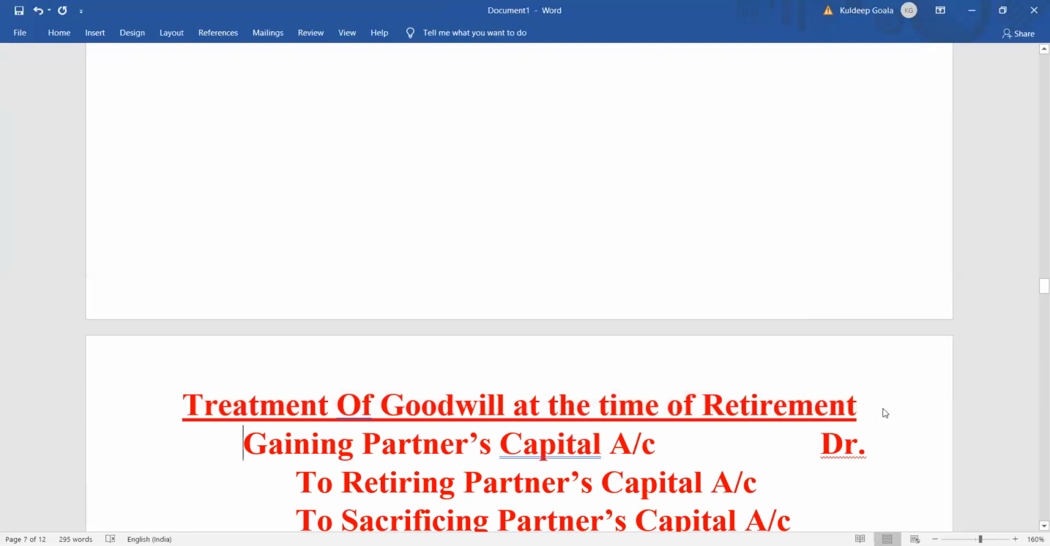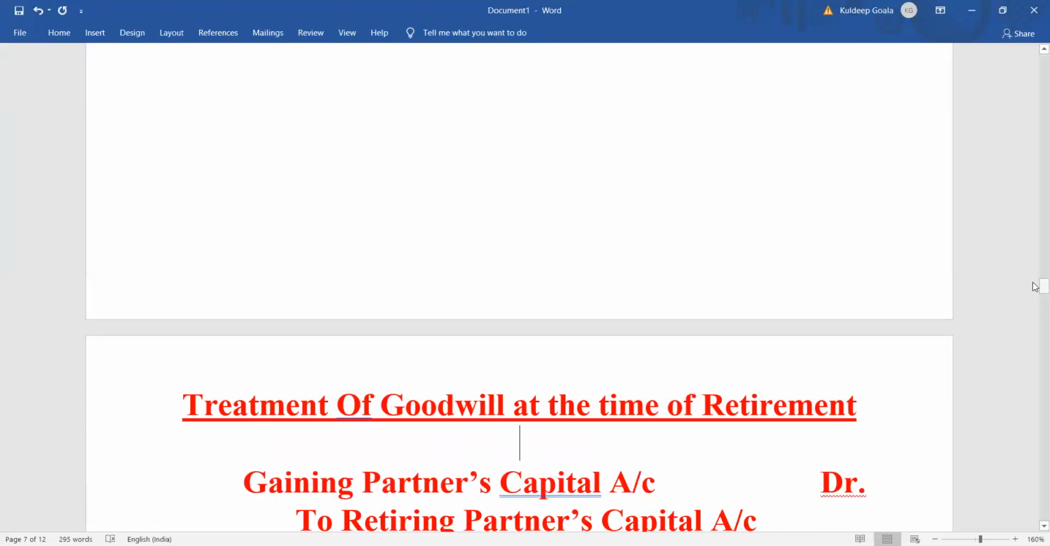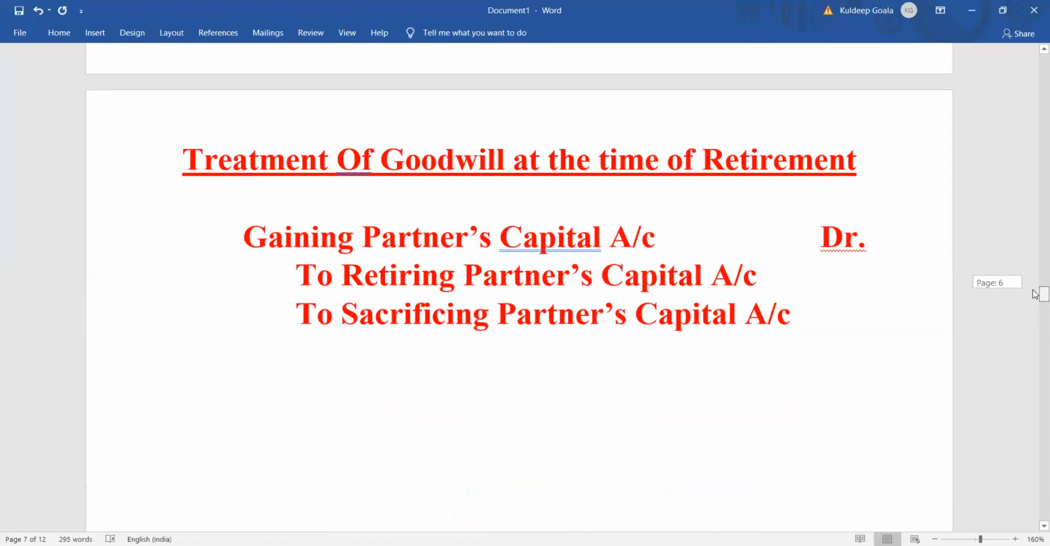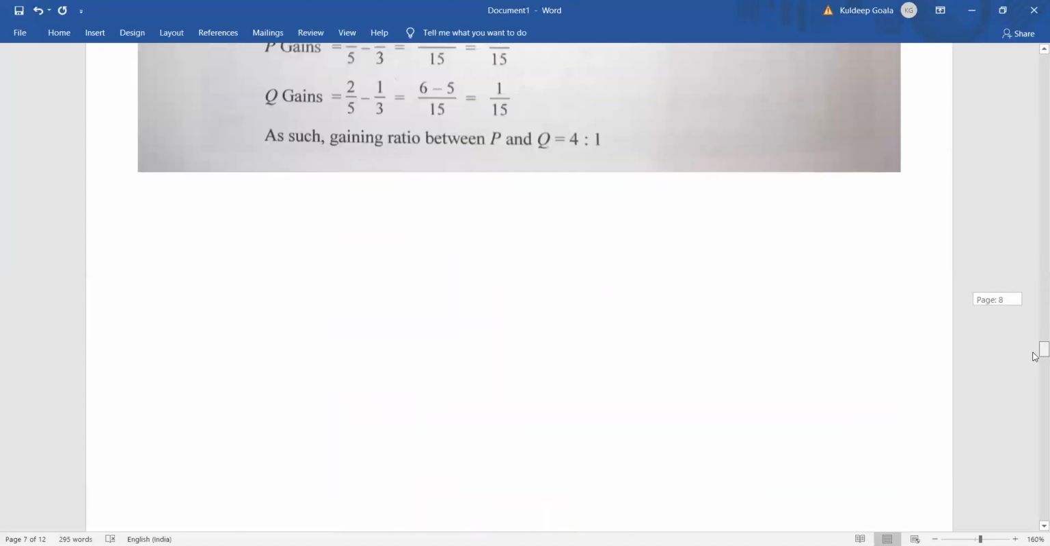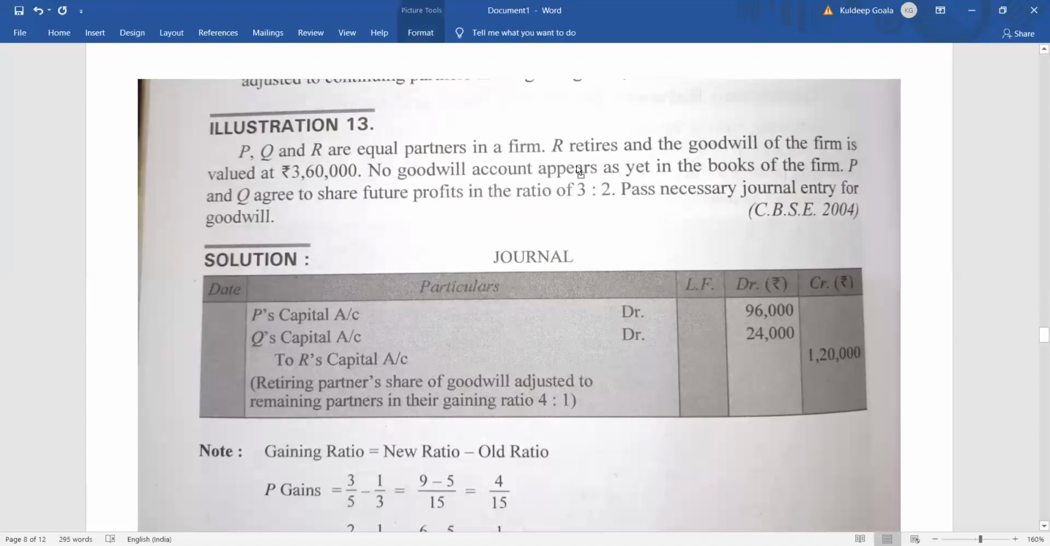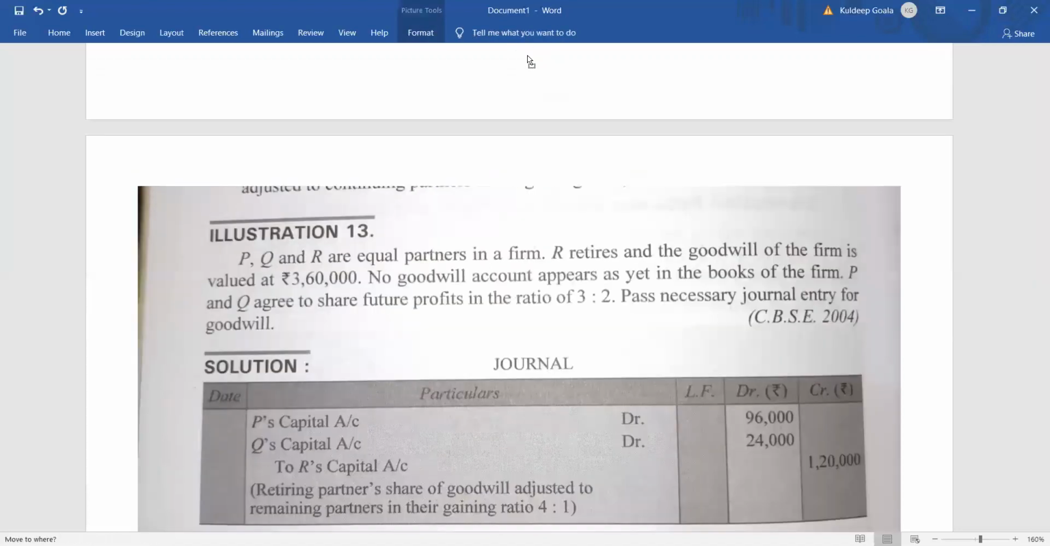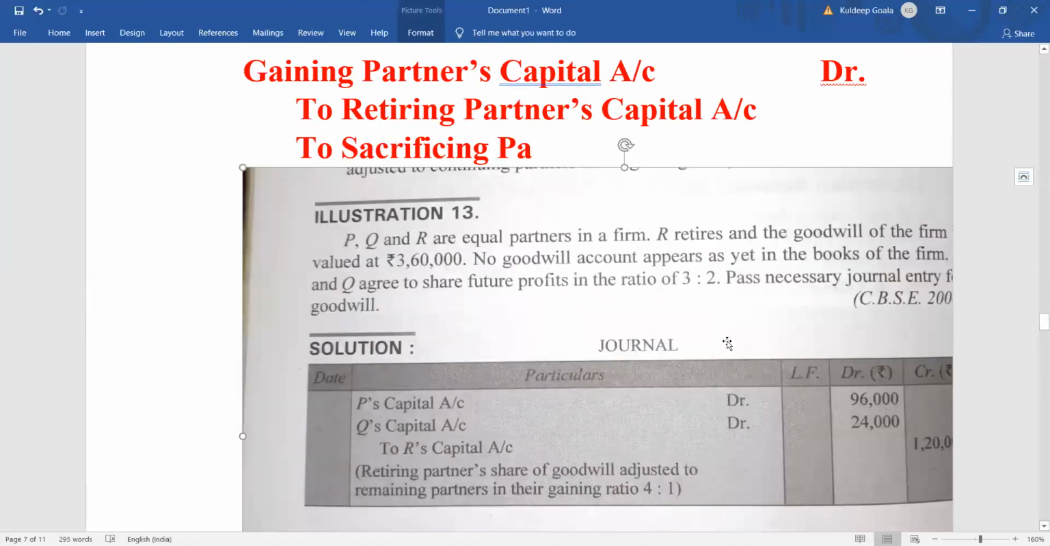As you can understand, treatment of goodwill at the time of retirement signifies how we are going to pay the retiring partner his share of goodwill, isn't it? So how will you pay? Whoever the gaining partner is, his capital will be debited, he will have to pay, and he will pay to the retiring partner. Along with that, if we find any partner who is sacrificing, then that will also be added up with the journal entry.